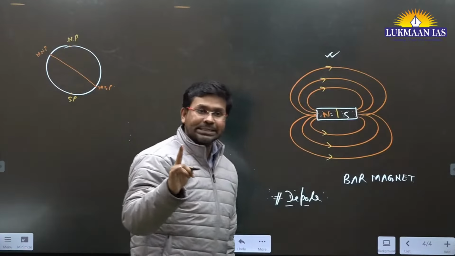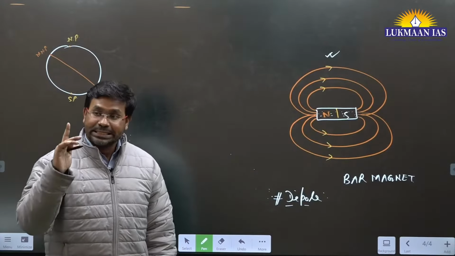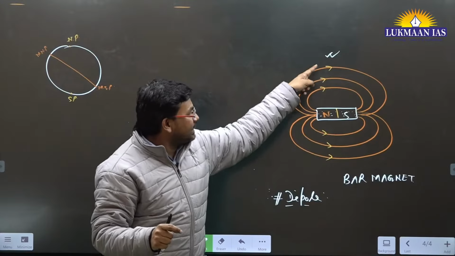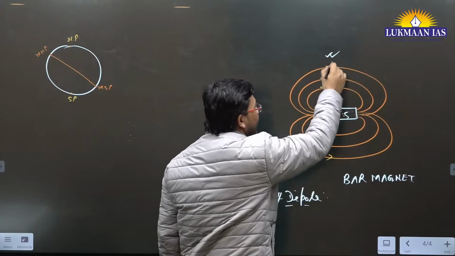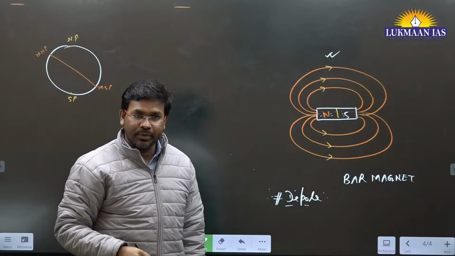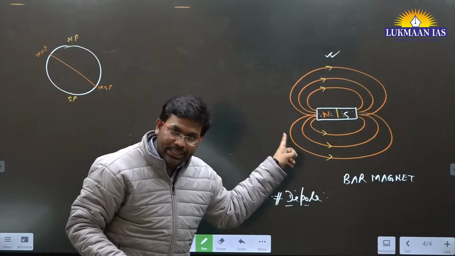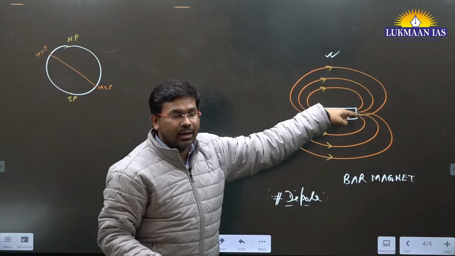So what properties does it have? What properties did I talk about? The strength of the magnetic field is highest at the poles and least in the middle, because the lines are spaced from one another. Magnetic field lines are continuous. They originate in the North Pole and go to the South Pole.